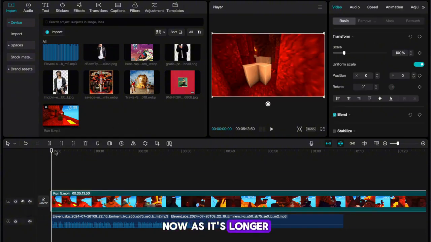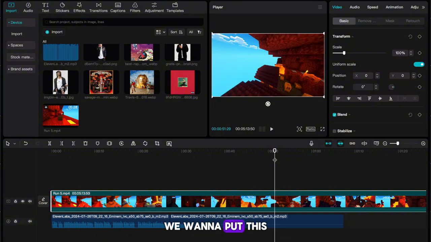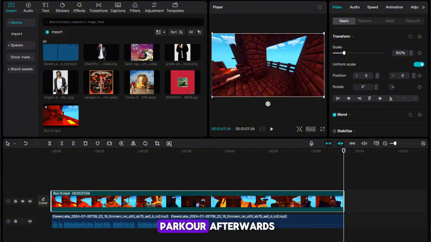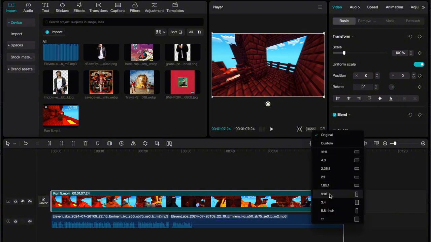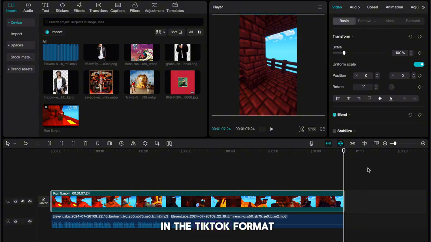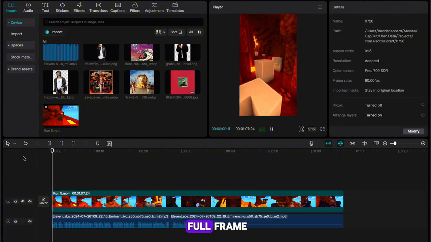Now, as it's longer than our voiceover, we want to put this cursor where the voiceover ends and press W in order to delete the parkour afterwards. With this done, you want to hit this ratio button. Now, select the option of 9:16 to put our video in the TikTok format. With this done, drag the parkour to enlarge it in the full frame.